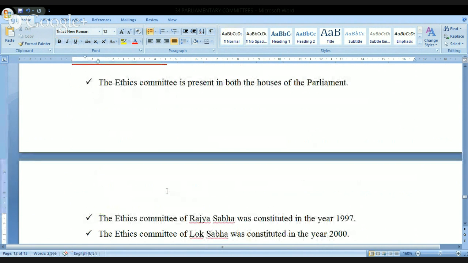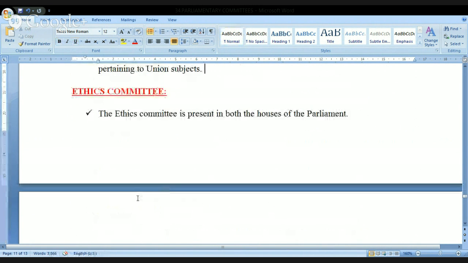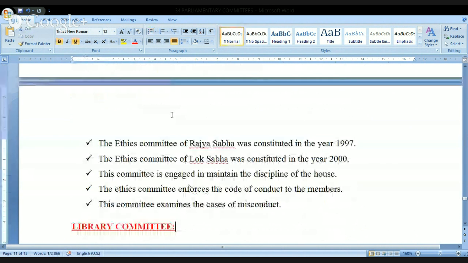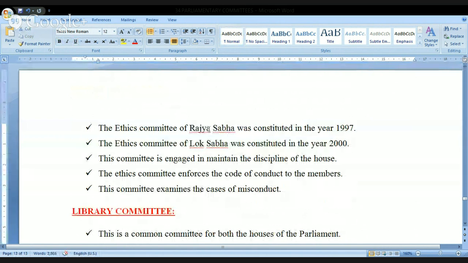Next one, Ethics Committee. This is present in both the Houses of Parliament. Look at this. In Rajya Sabha, it was created in 1997, Lok Sabha in the year 2000. This committee is engaged in the maintenance of discipline in the House. For example, in the Lok Sabha, it is L.K. Advani who is the chairman.